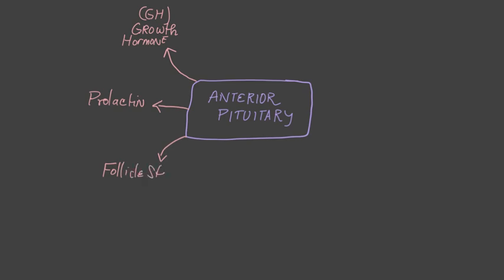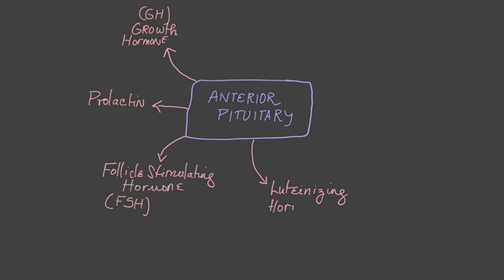The third hormone is follicle stimulating hormone, FSH. Its function is to help females produce eggs and males to produce sperm. So it acts on both ovaries and testes. The next hormone is luteinizing hormone. In females, it brings on ovulation. LH. Luteinizing hormone is called LH.